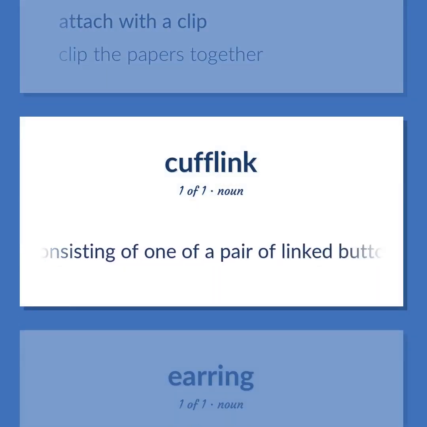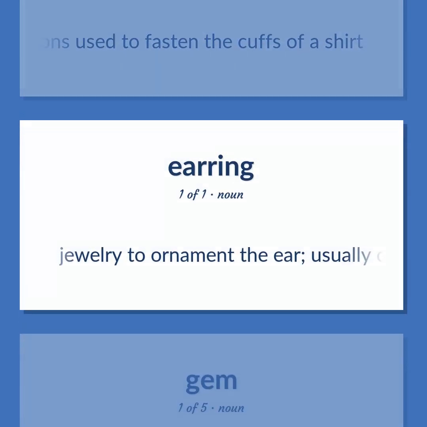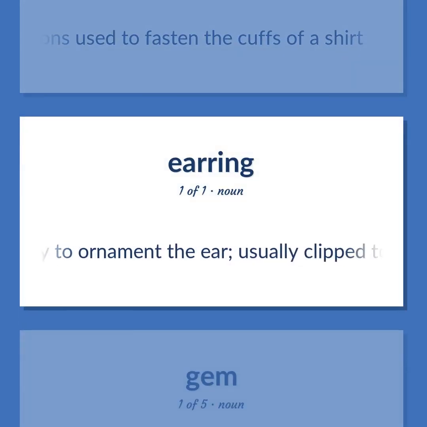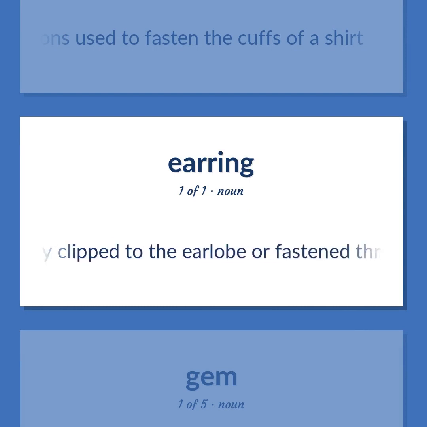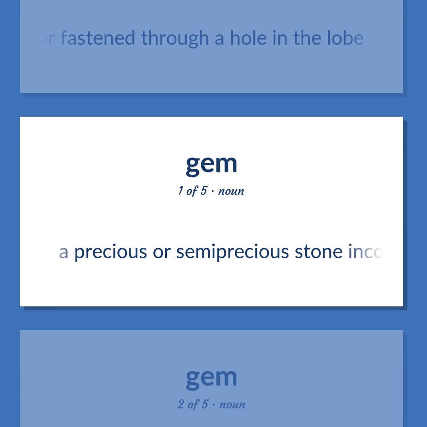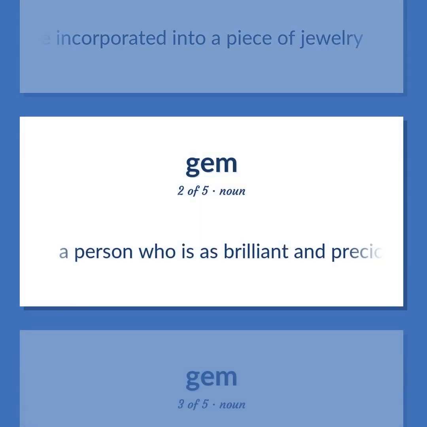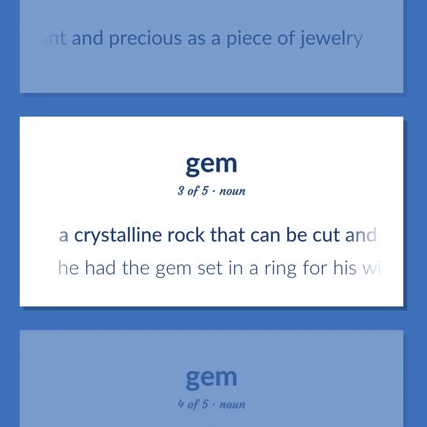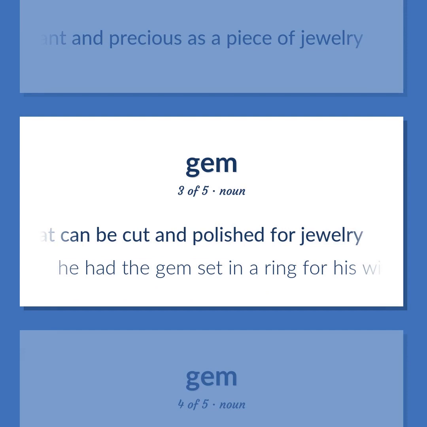Jewelry consisting of one of a pair of linked buttons used to fasten the cuffs of a shirt. Jewelry to ornament the ear, usually clipped to the earlobe or fastened through a hole in the lobe. A precious or semi-precious stone incorporated into a piece of jewelry. A person who is as brilliant and precious as a piece of jewelry. A crystalline rock that can be cut and polished for jewelry. He had the gem set in a ring for his wife.